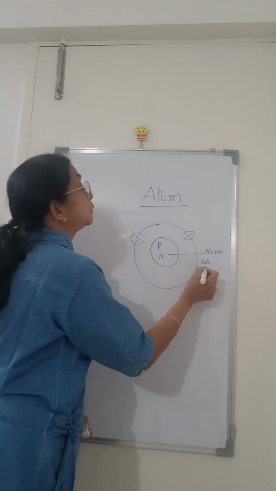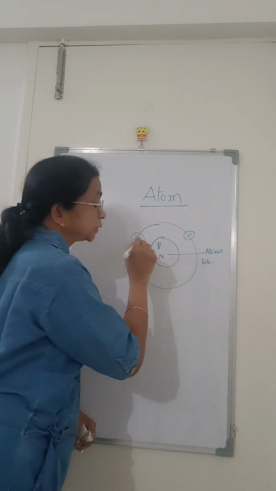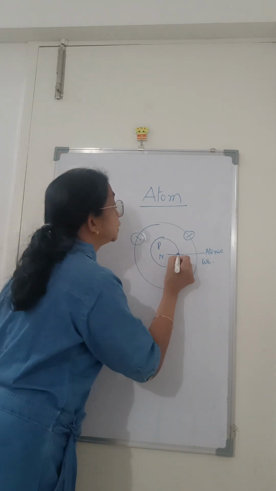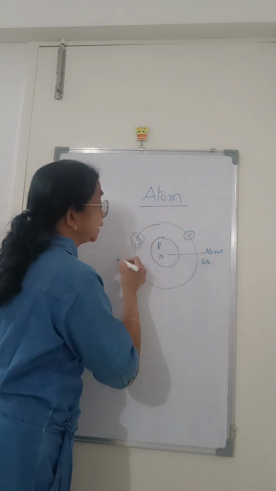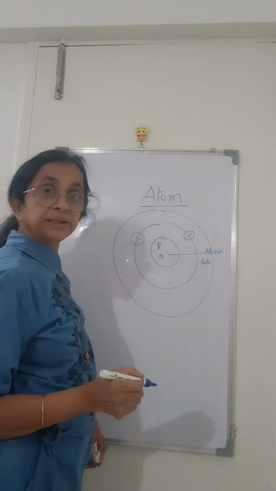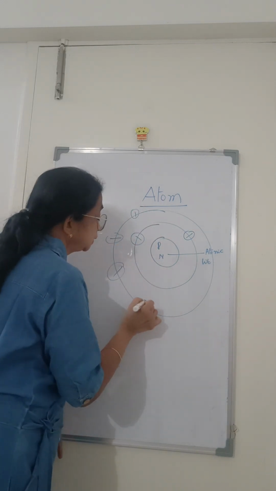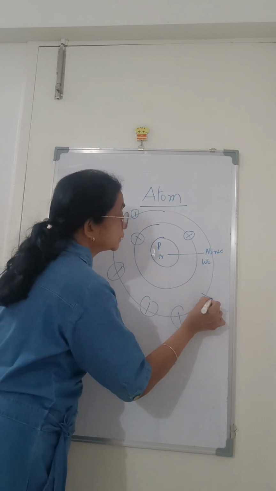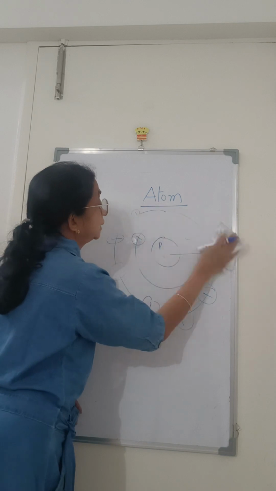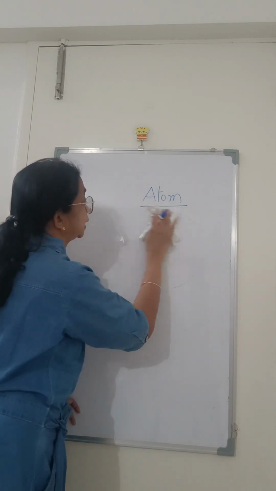This is called the nucleus. And where electrons are revolving, it is known as the extranuclear part. Understood? We know very well atoms do not carry any charge.